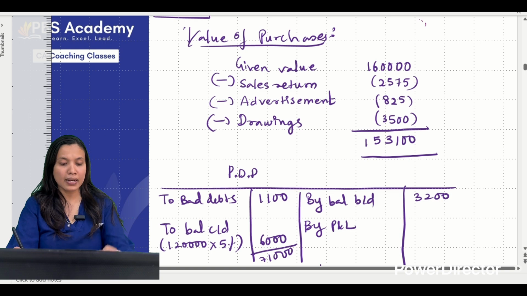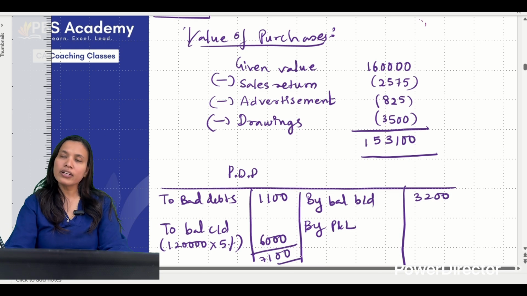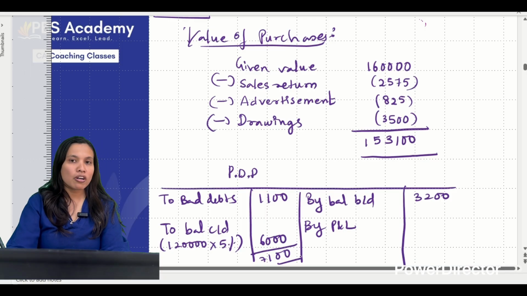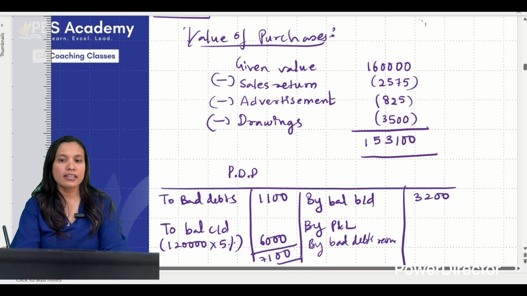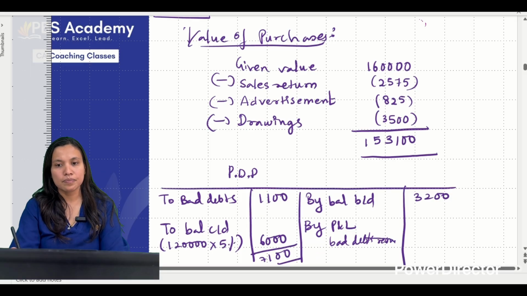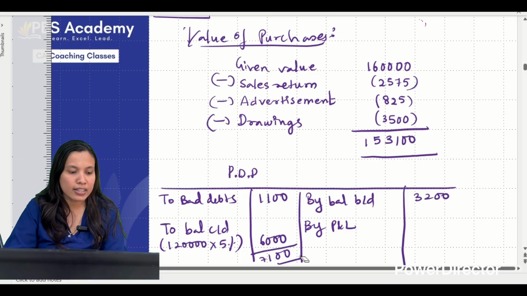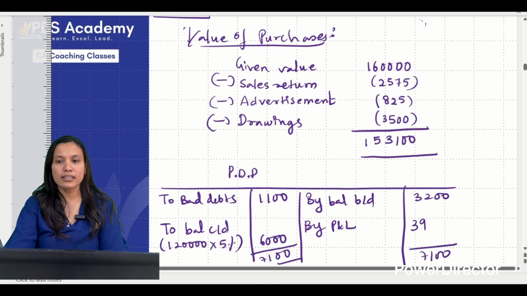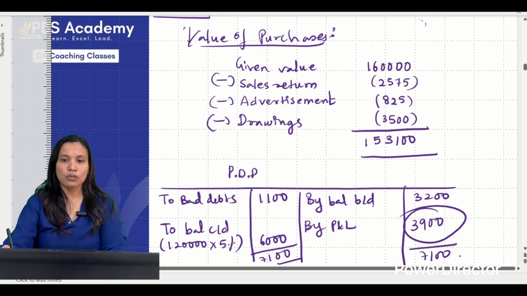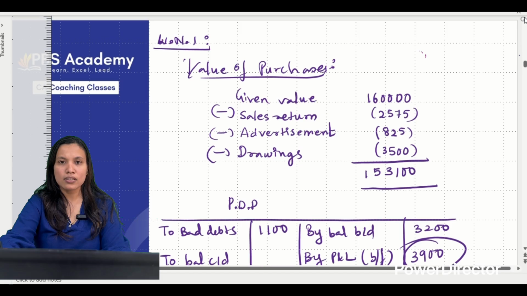Ma'am, there is one bad debts recovered, na? So bad debts recovered, either you can write it here or you can directly write it in the P&L. So your wish. Okay? If I want to write, I can write here also bad debts recovered, because bad debts we are writing that side, so bad debts recovered I can write this side. If not, we can directly write in the P&L account. Okay? P&L का अब figure कितना आ रहा है? Minus करो 7,100 minus 3,200, I think 3,900. So go and write it there quickly. बहुत सारे adjustments है. Let's do quickly.